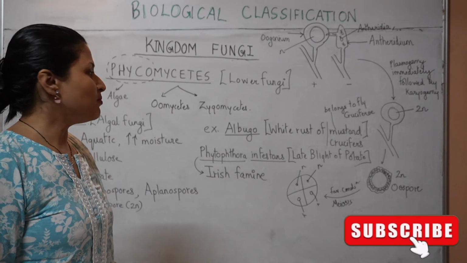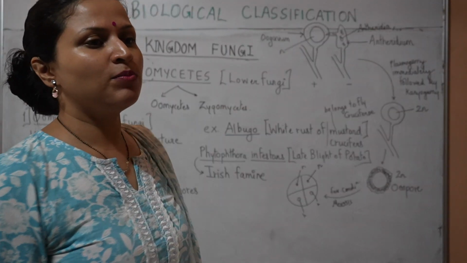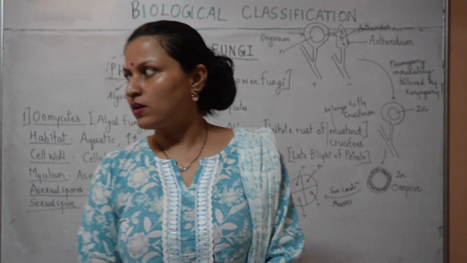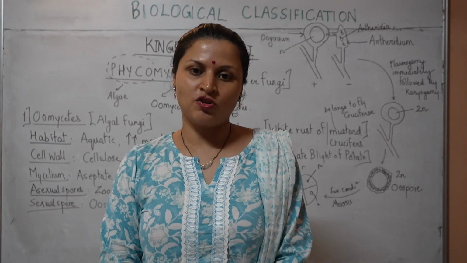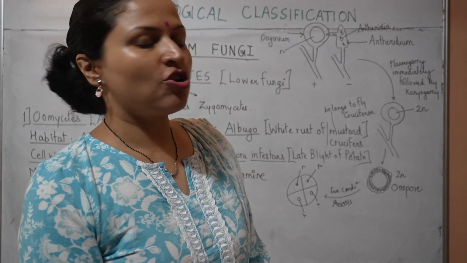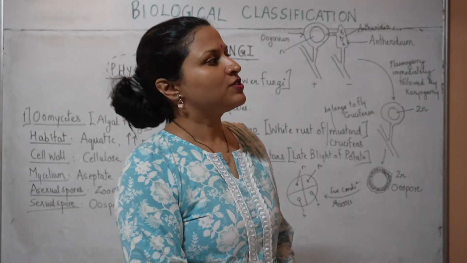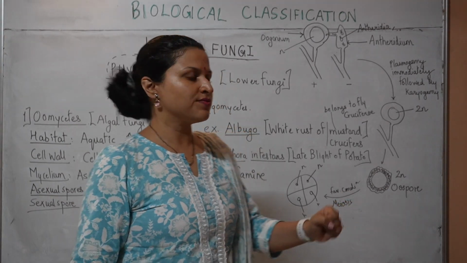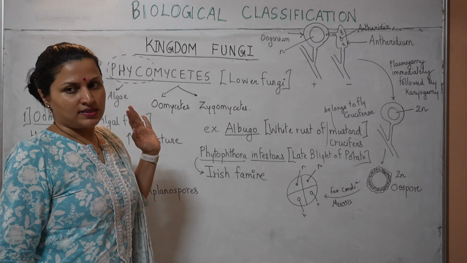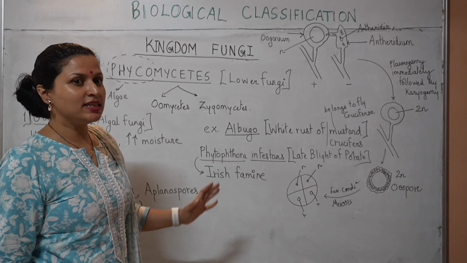which caused late blight of potato and destroyed their potato crop. Most of the poor people were dependent on potato for staple diet, and at that time British colonial rule was also present, so that aggravated the situation. So this is about Oomycetes, the lower fungi, algal fungi.